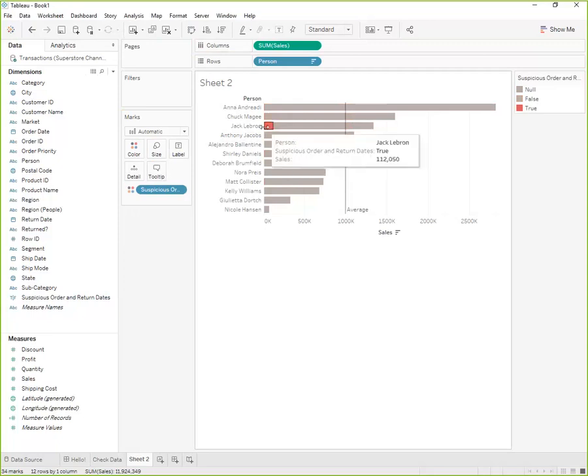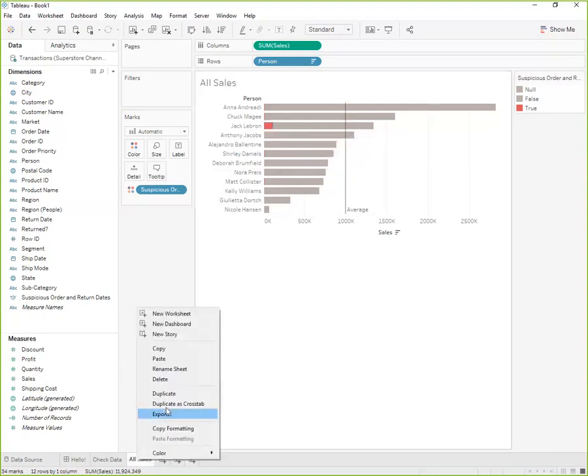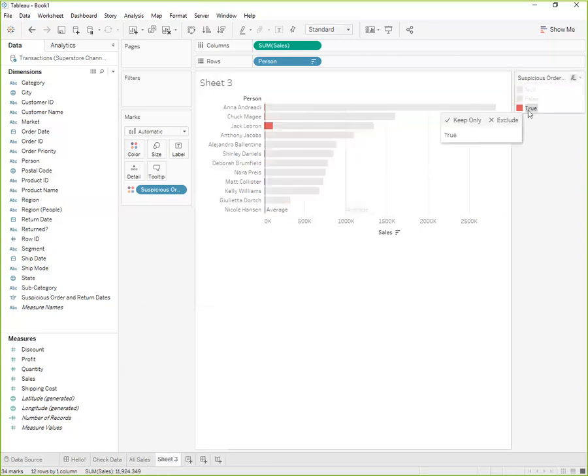Right away, I can see that Jack LeBron has by far the highest share of sales with suspicious order and return dates. Now, it's a little bit difficult to see who else had suspicious return dates. So what I'm going to do is just duplicate this sheet and then keep only those suspicious orders.